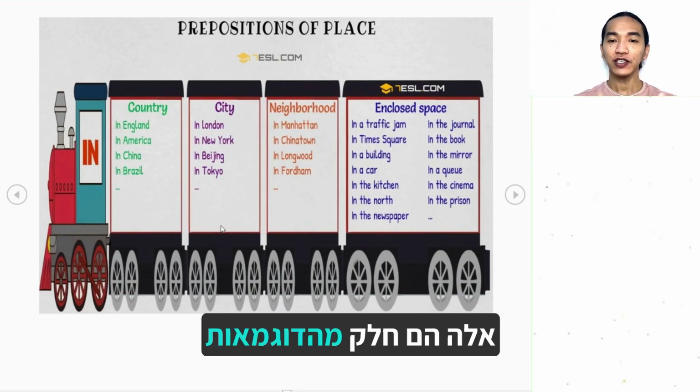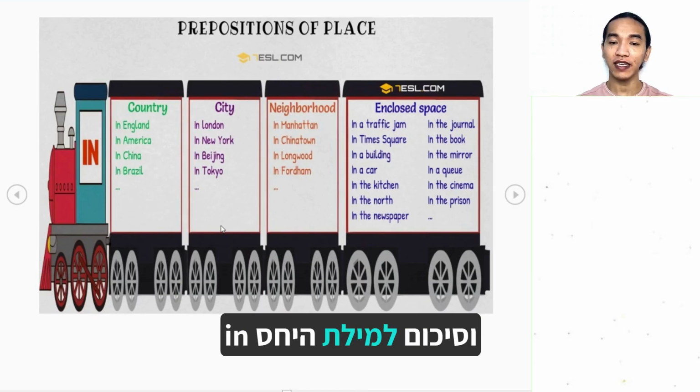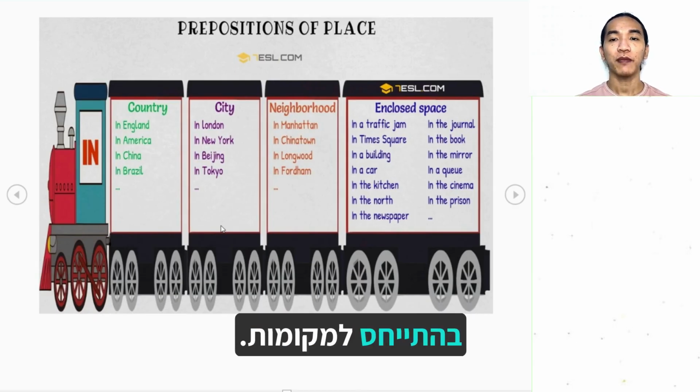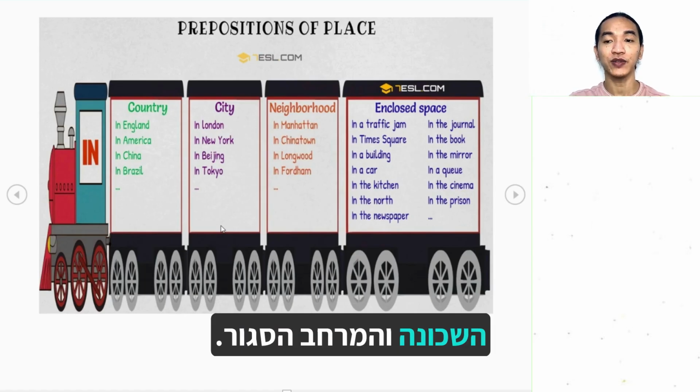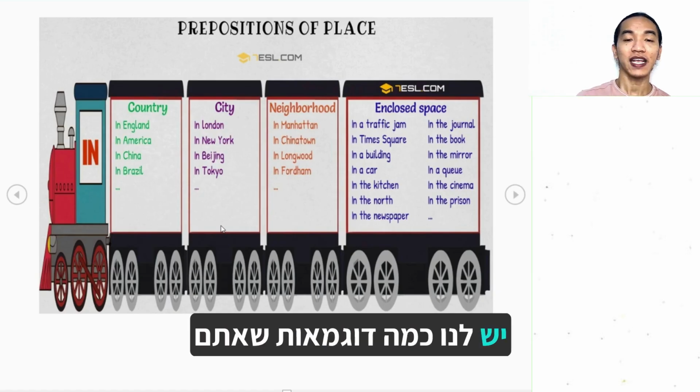These are just some of the examples, or the summary, of our preposition of place using in. We have the country, the city, the neighborhood, and enclosed space. As you can see, we have some examples that you can review.